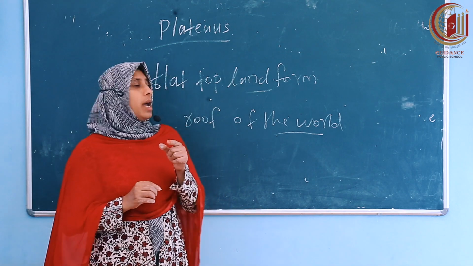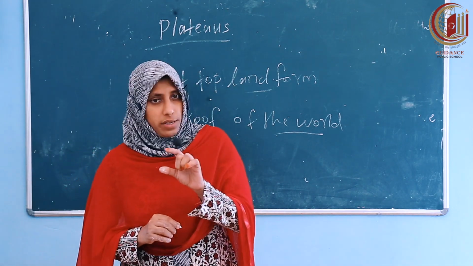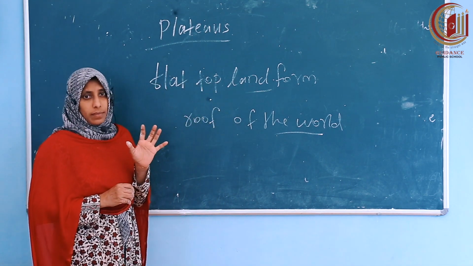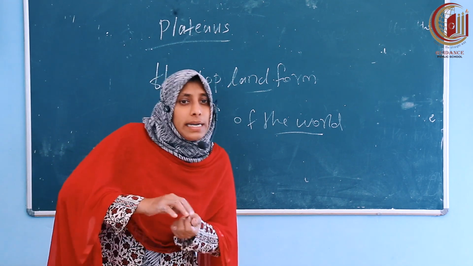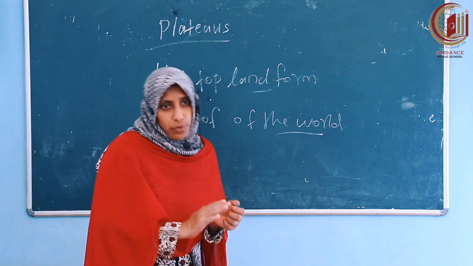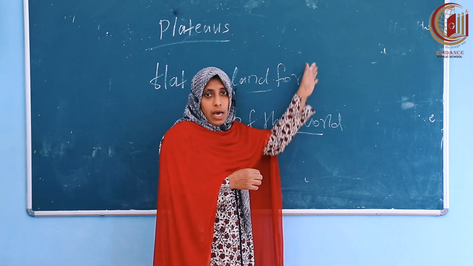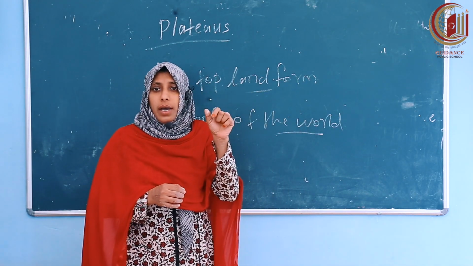My dear children, we are studying the physical features of India. Already we discussed mountains. What do you mean by a mountain? It's a rocky landform high above the surrounding land. Its steep sides are called slopes and its pointed tips are called peaks.